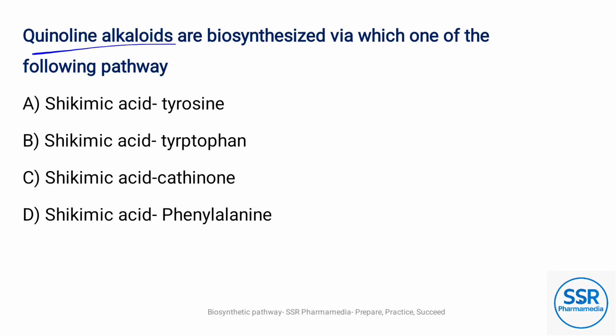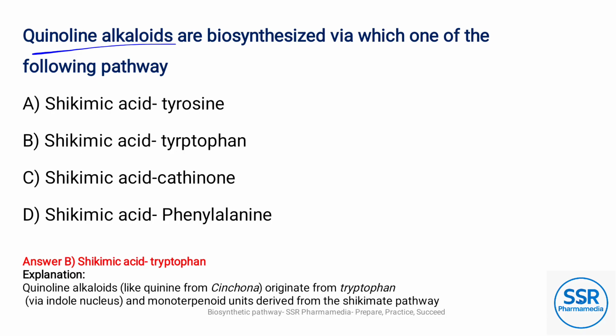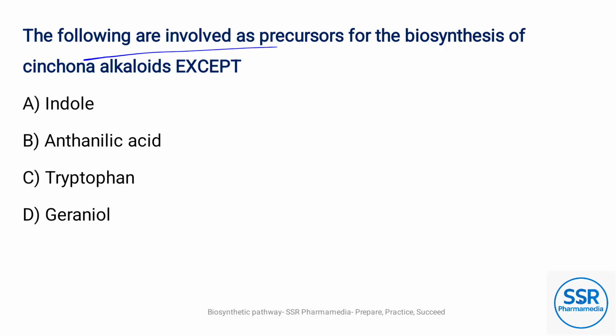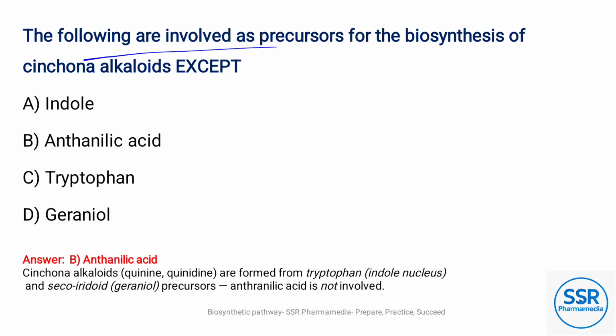Quinoline alkaloids are biosynthesized via which of the following pathways? Option B, shikimic acid and tryptophan pathway. Quinoline alkaloids like quinine from cinchona originate from tryptophan via the indole nucleus and monoterpenoid units derived from the shikimate pathway. The following are involved as precursors for the biosynthesis of cinchona alkaloids except option B, anthranilic acid.